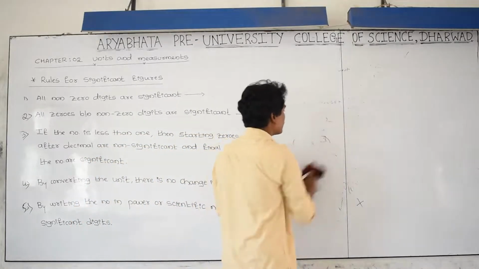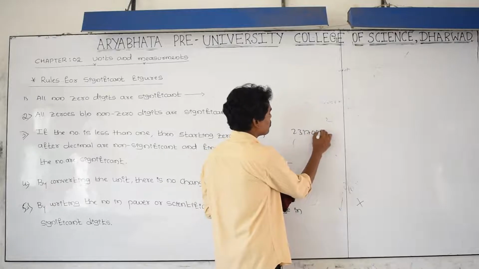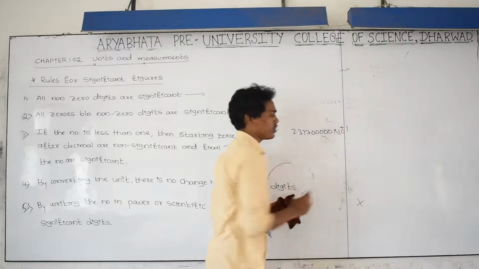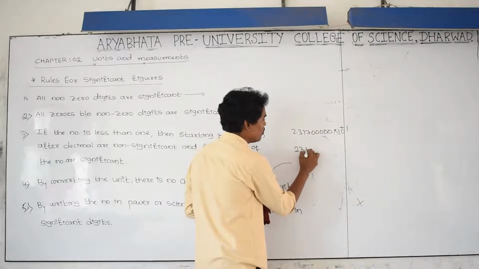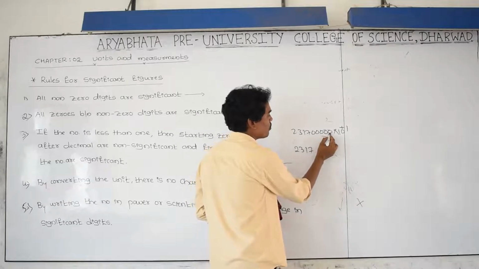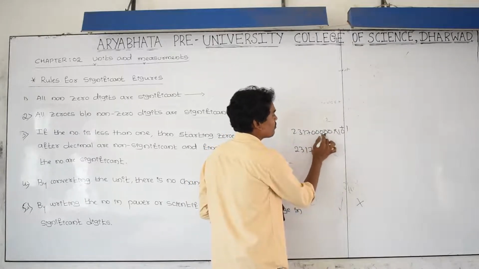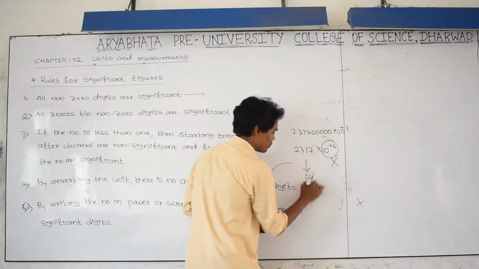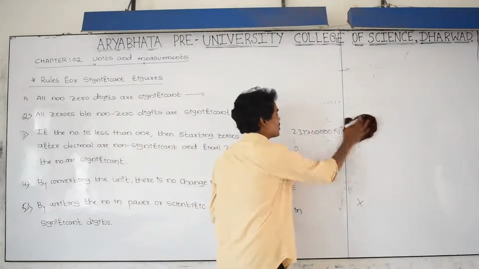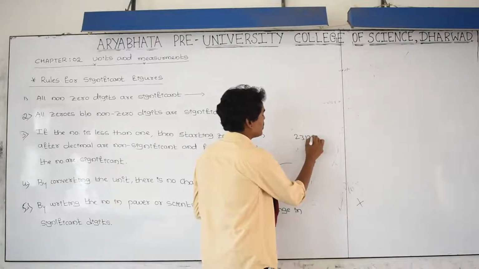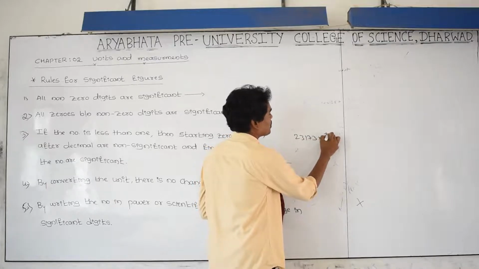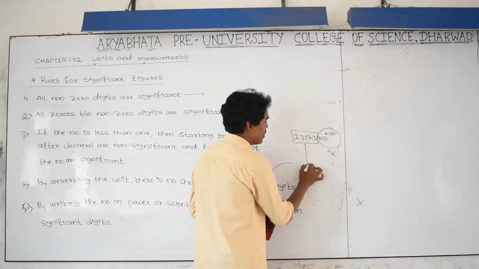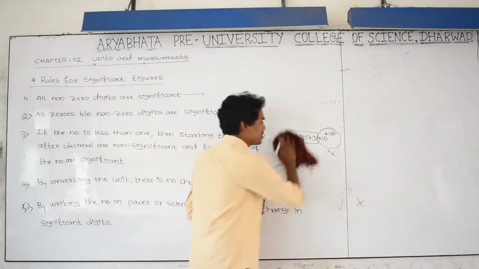And take one more example. That is 231700000 into 10 to the power of 1 plus 1. And how to write this one? 2317, 1 2 3 4 5 into 10 to the power 1 2 3 4 5 plus 1 means 6. Don't consider this one. 1 2 3 4. This answer is 4. And take one more example, that is 23173 into 10 to the power of plus 100. How many significant digits are there? Don't consider this one. Then what is your answer? Only 5.